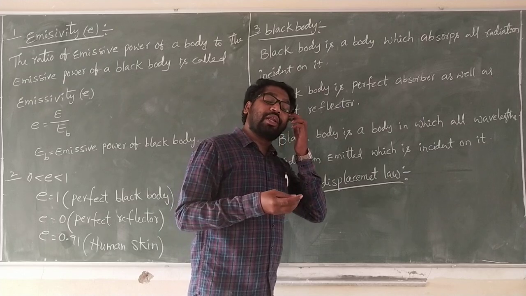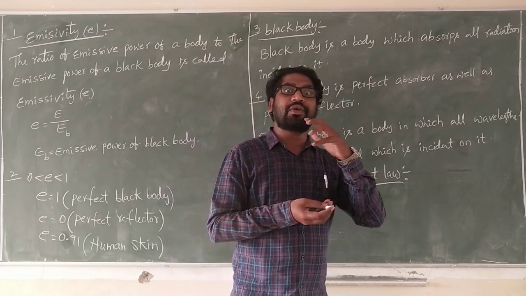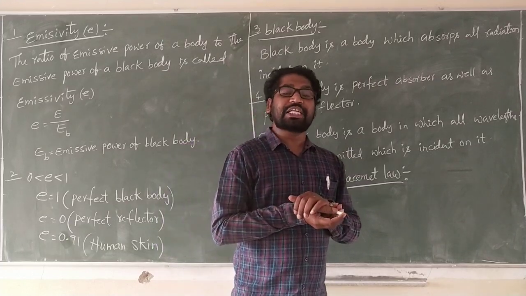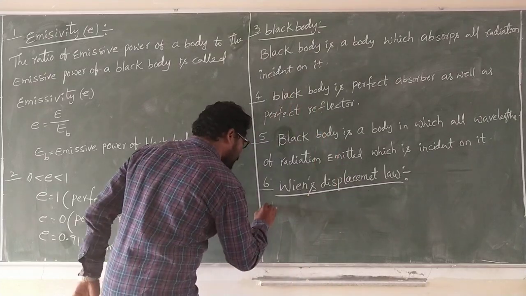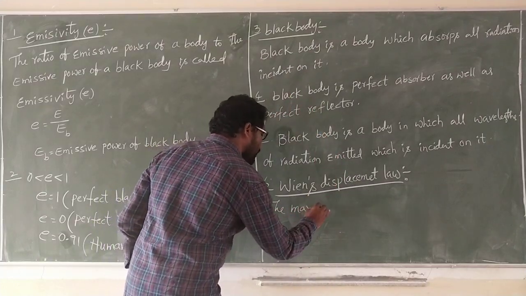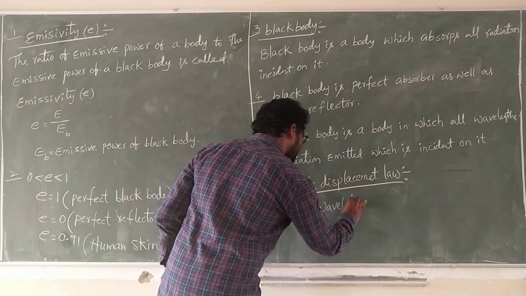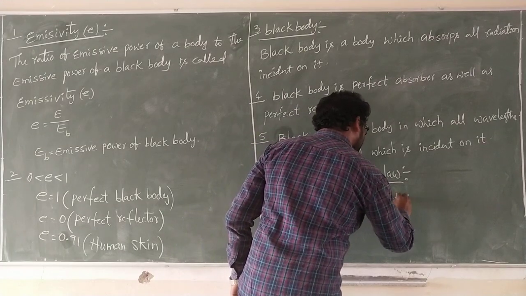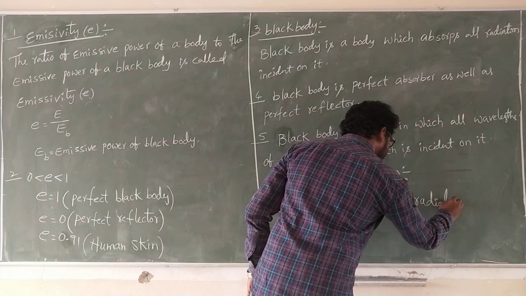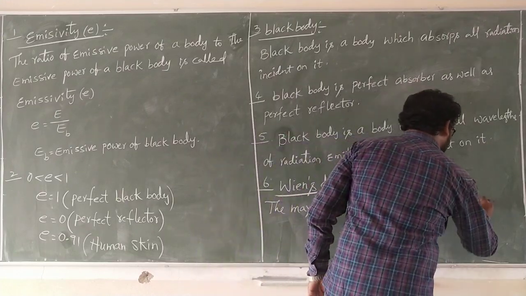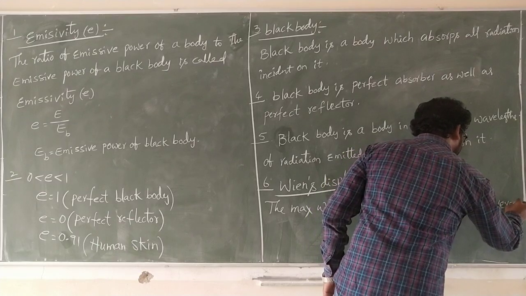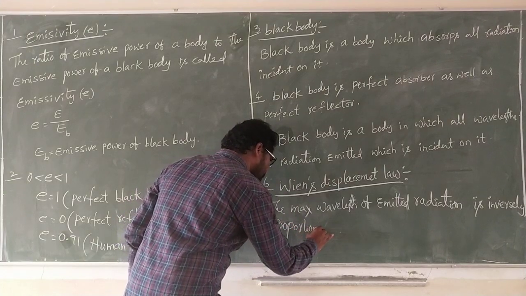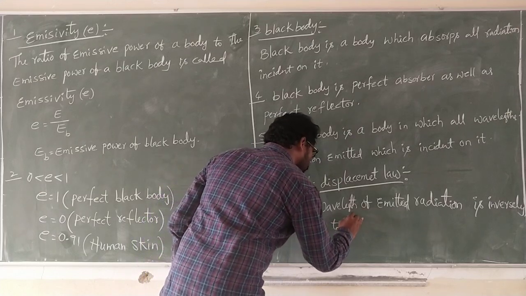The maximum wavelength of emitted radiation by a black body is inversely proportional to its absolute temperature.